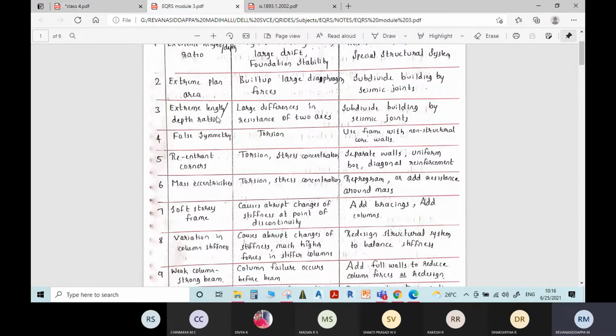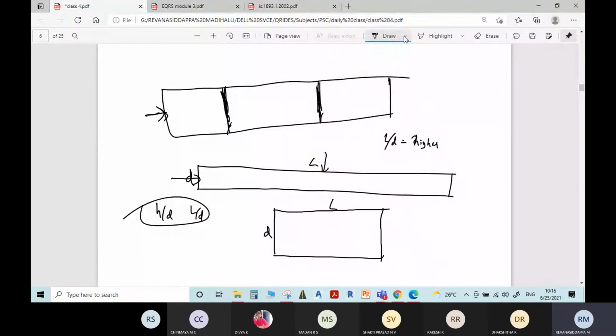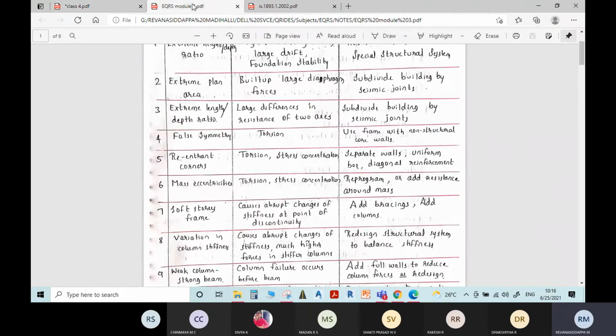That is about extreme length to depth ratio. The consequence of providing a higher length to depth ratio is large differences in resistance of the two axes. Two axes means, as I just told you, the x direction and the y direction. Its resistance along one direction will be very high and along the other direction will be very low. That is the only meaning here. Large differences in resistance of the two axes, in both x and y direction.